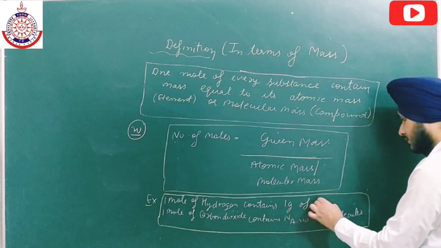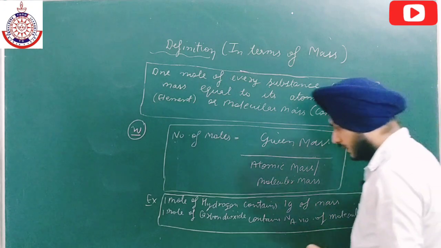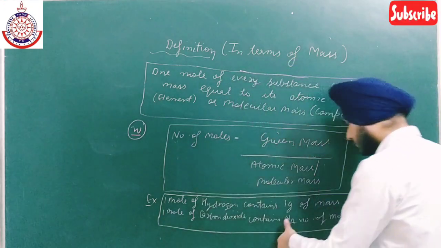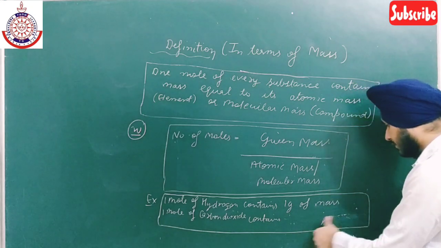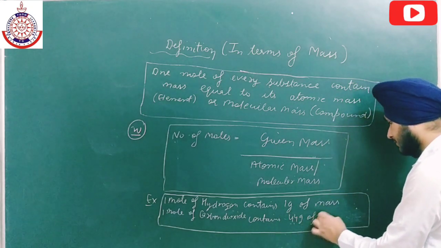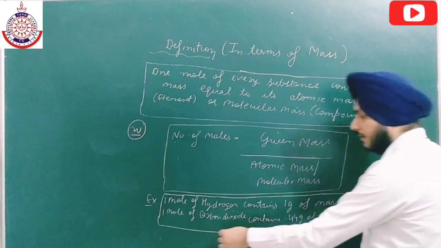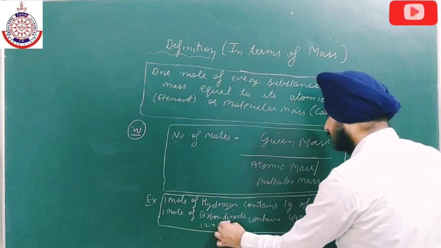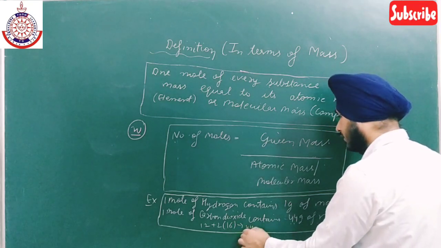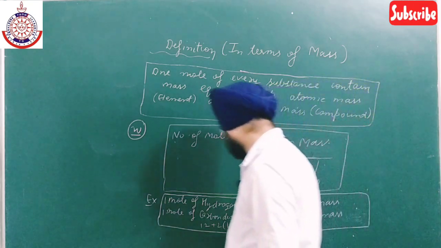gram of mass. Now 1 mole of carbon dioxide. What is the mass of carbon dioxide? 44, so it contains 44 grams of mass. Carbon is 12 plus 2 into 16 for oxygen, then we get 44. So 44 grams of mass.